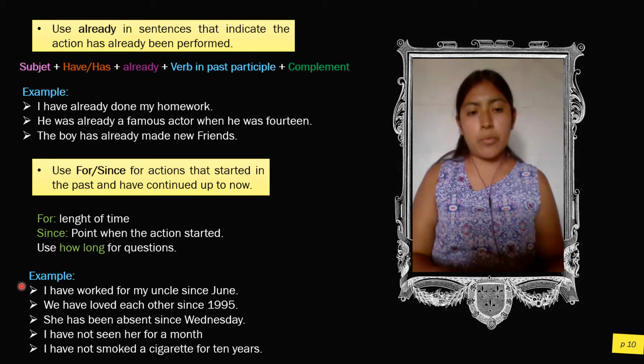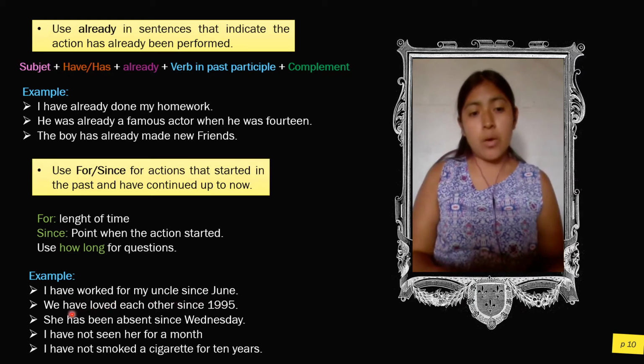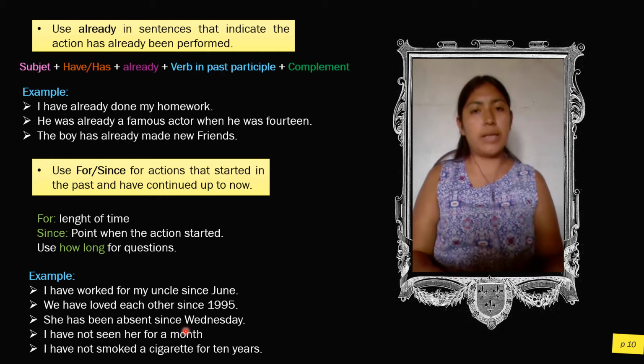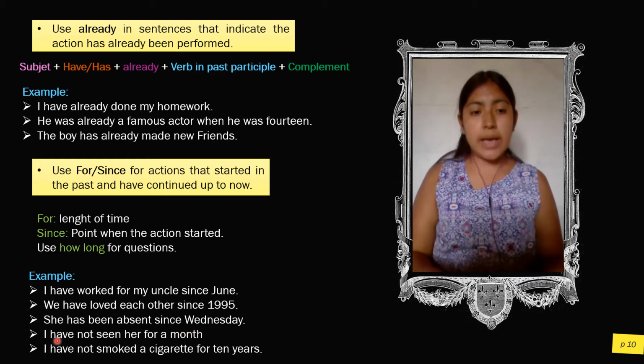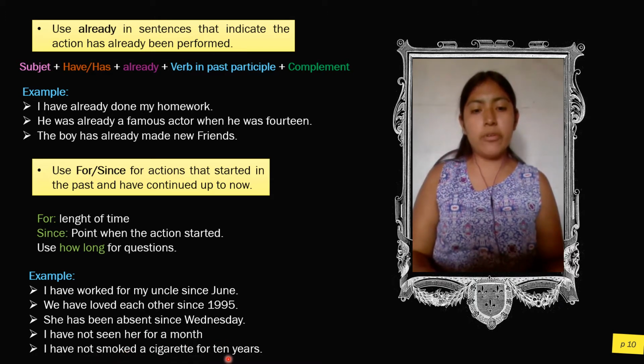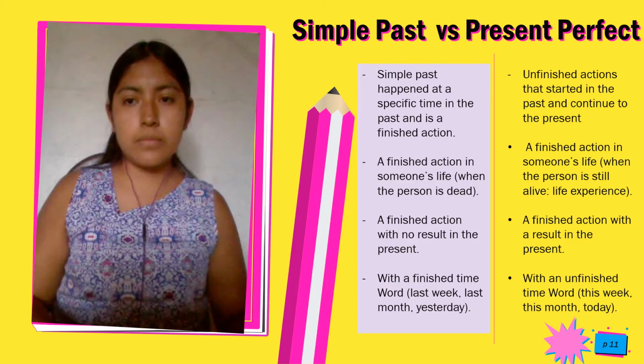For example, I have worked for my uncle since June. We have loved each other since 1999. She has been absent for 12 months. I have not seen her for a month. I have not smoked a cigarette for 10 years.